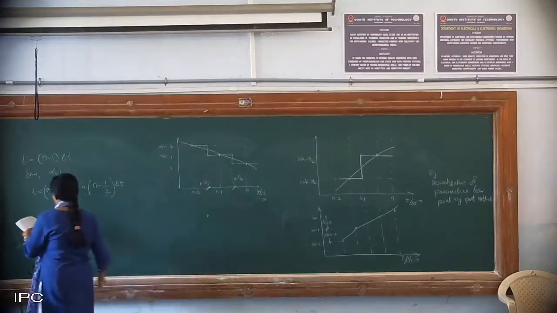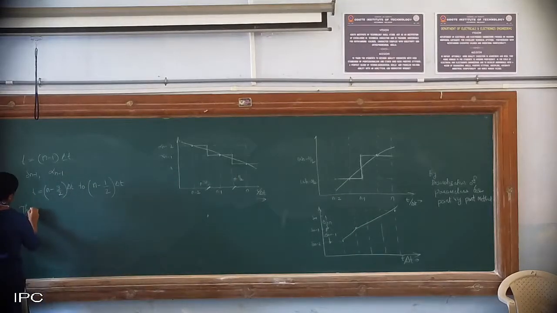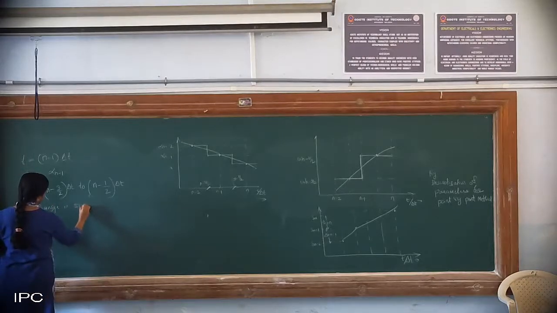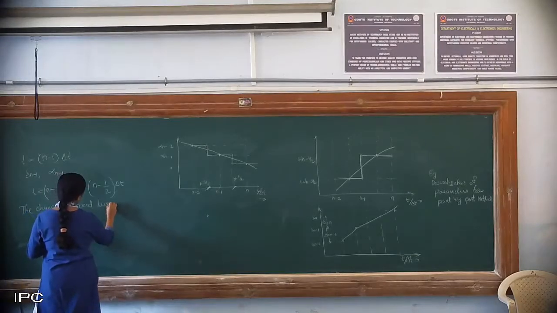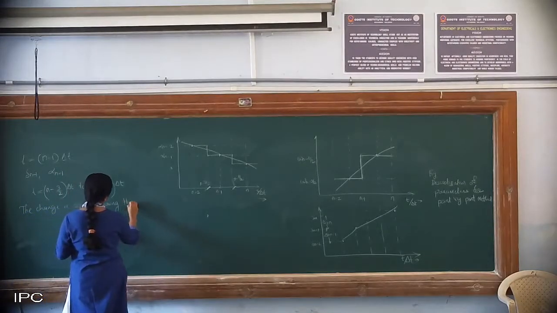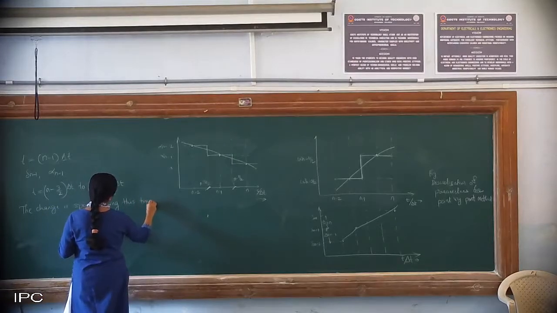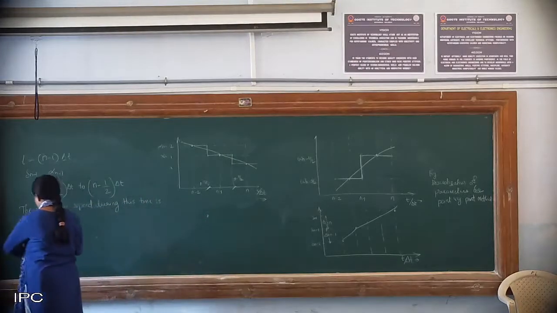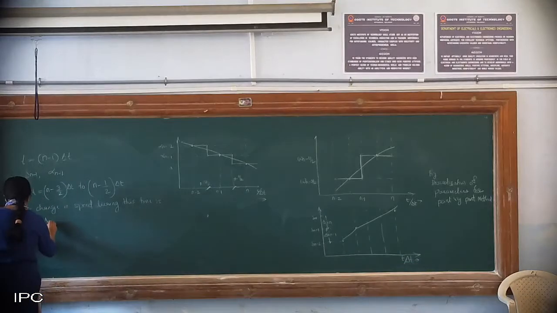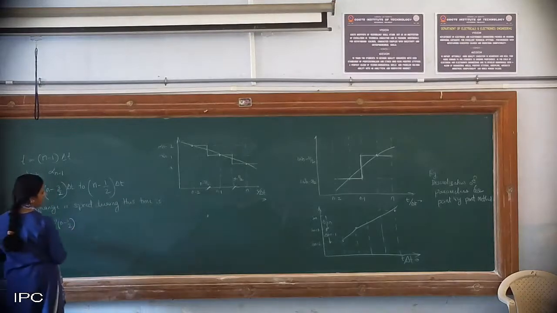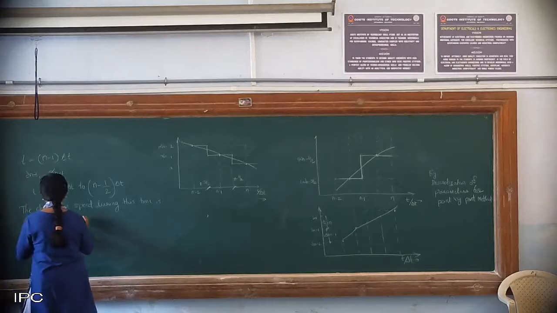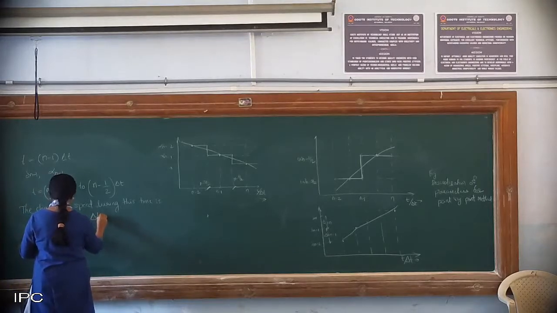So the change in speed during this time is delta omega at n minus half, which is delta t into